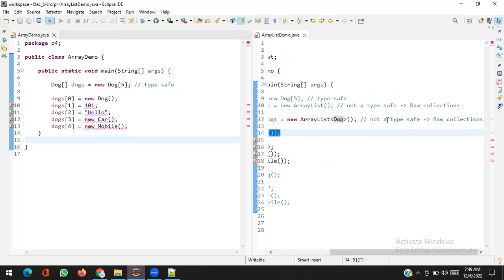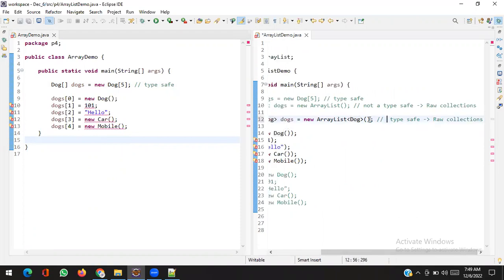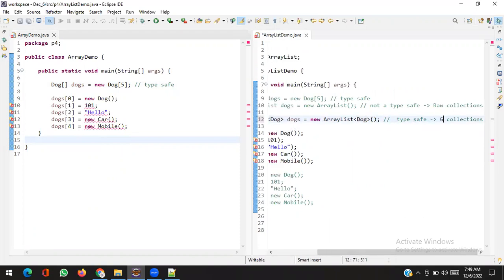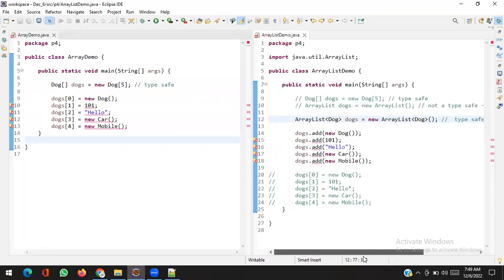Type safe means generic collection. Yes, it only allows adding dog elements, and when you try to get, it will only get dog type of object.